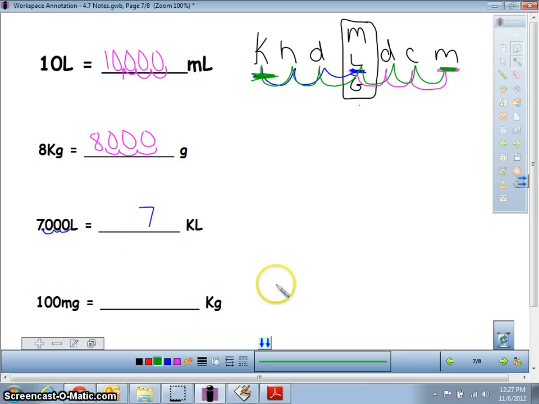So I'm going to put it out here because I'm going to need a little more space. Right now I've got 100, and it's a whole number, so my decimal's here. I need to go 1, 2 to get around the other 0, 3 to get around the 1, 4, 5, 6. So now I need to fill these in. So I went from 100 milligrams to having 0.0001, because remember, 0 at the end of a decimal doesn't do anything. So 0.0001 kilograms. Woo! That was a big one.